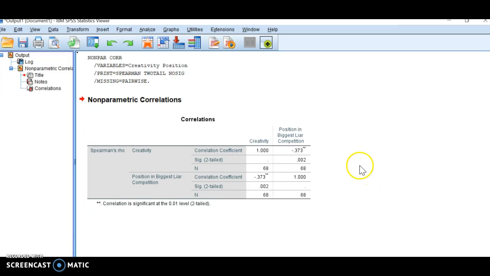So some of you might have the question, why do I have a value of 1 here? You get the same 1 when you run a Pearson, and basically it's running the creativity values against the creativity values, so you're going to have a perfect relationship. So that is irrelevant. You don't need that.